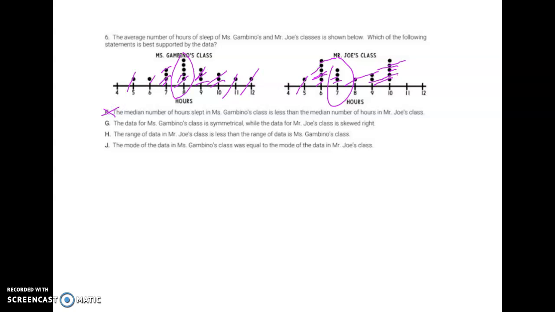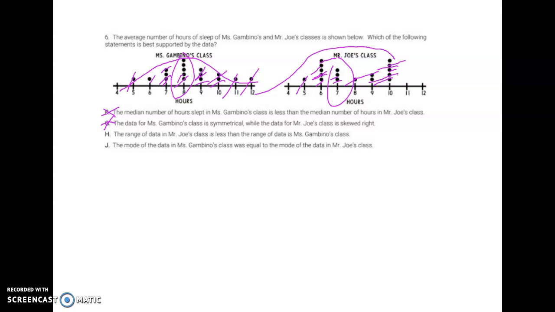The data for Ms. Gambino's class is symmetrical, while the data for Mr. Zhou's is skewed right. Now, Ms. Gambino's, I would say, is symmetrical, but if Mr. Zhou's class was skewed right, it'd go like this. And right now, this looks a little bit more symmetric to me, so I don't think that's true.